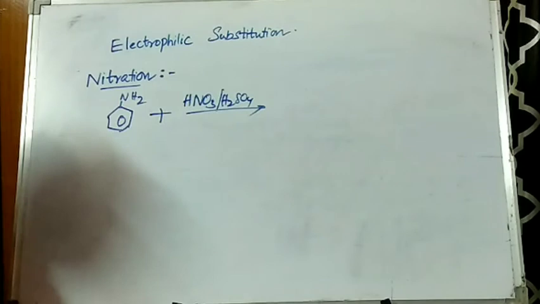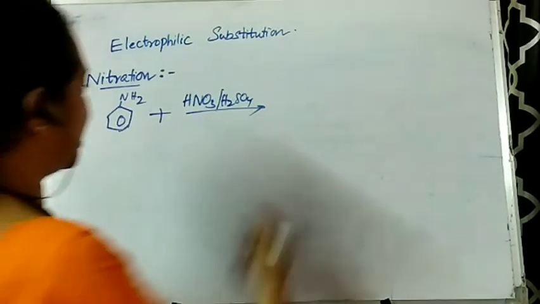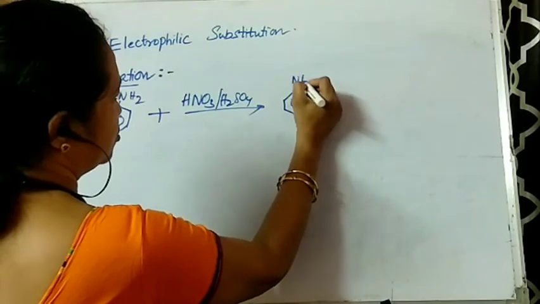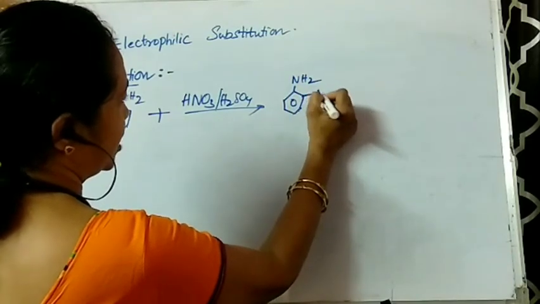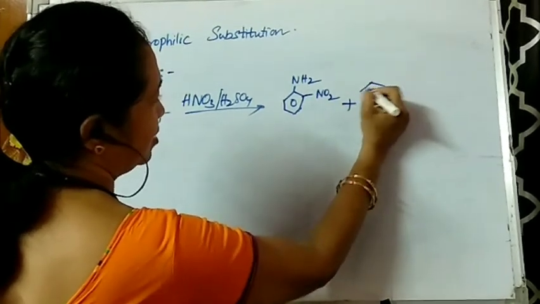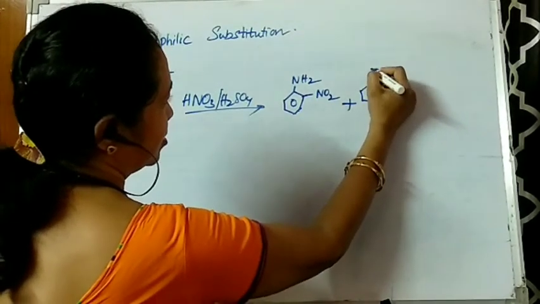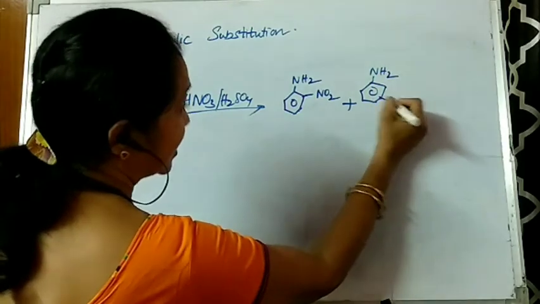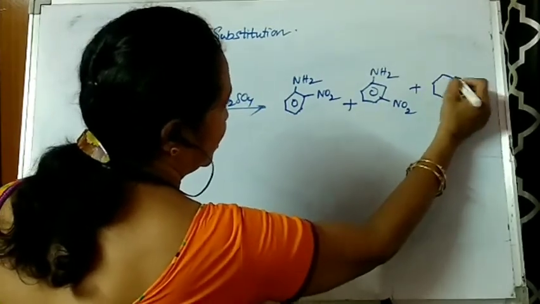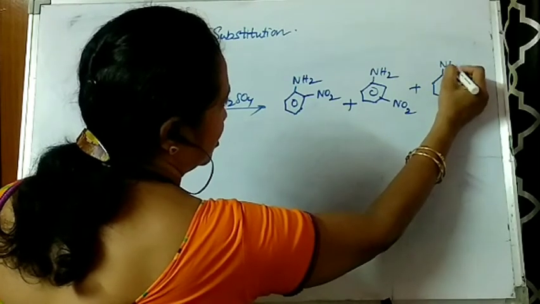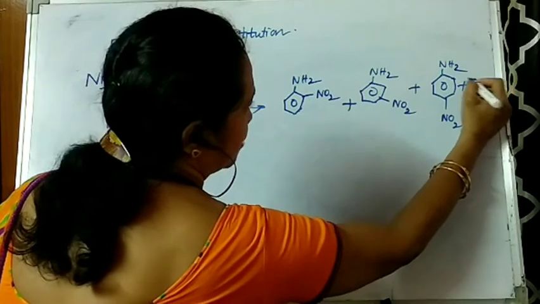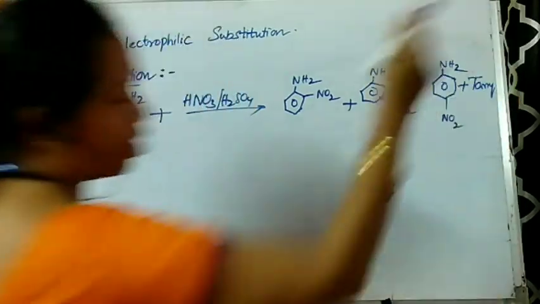Three compounds are obtained: ortho-nitroaniline, meta-nitroaniline, as well as para-nitroaniline, and some tarry compounds.